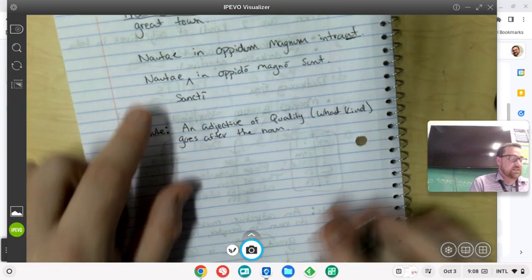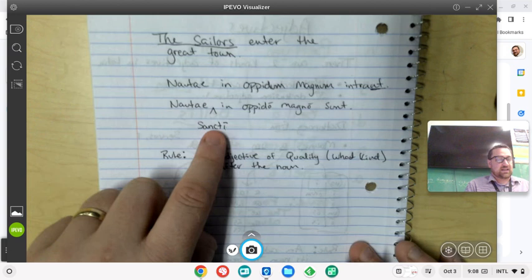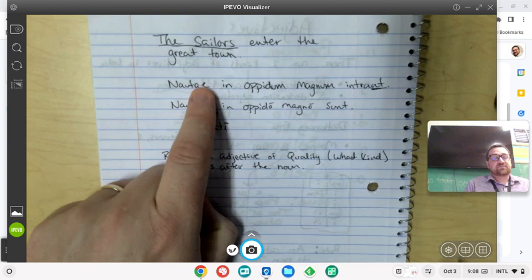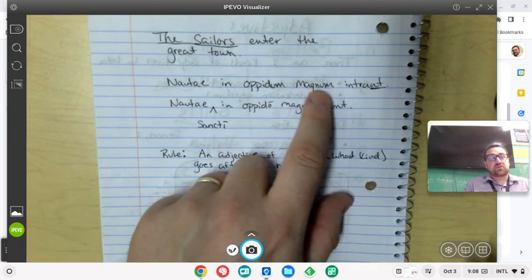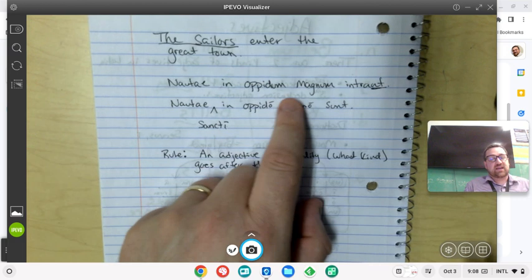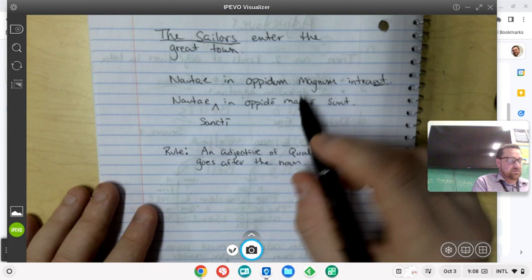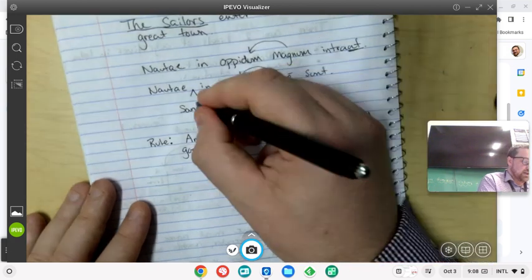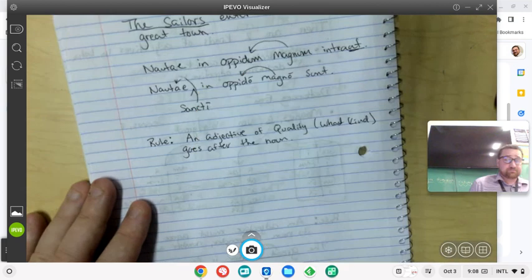So notice how we said nautae sancti. We didn't say sancti nautae, right? And we said in oppidum magnum, in a big town. We didn't say in magnum oppidum. We said in a town big. Because with adjectives of quality, adjectives that tell what kind, the adjective goes after the noun. So as you see here, adjective after the noun, adjective after the noun, adjective after the noun.